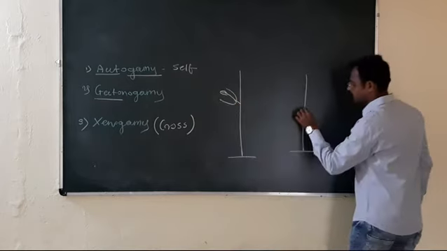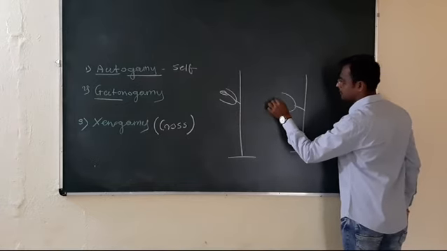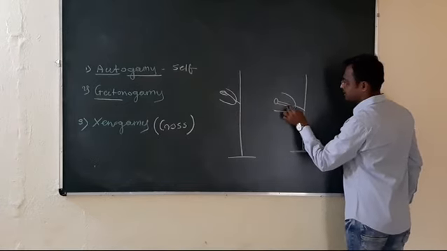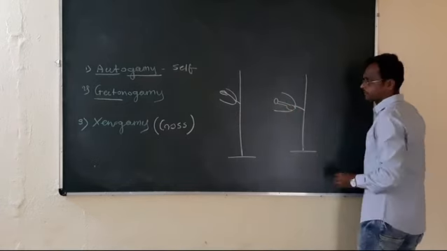Anther, stigma. Here two different plants are there. Now the transfer of pollen grain is from this anther to the stigma of a flower produced on a different plant.